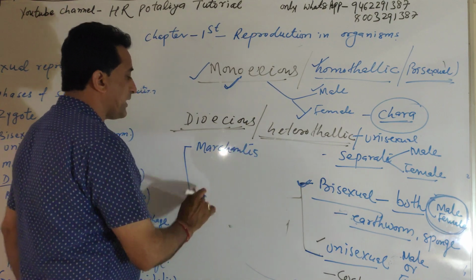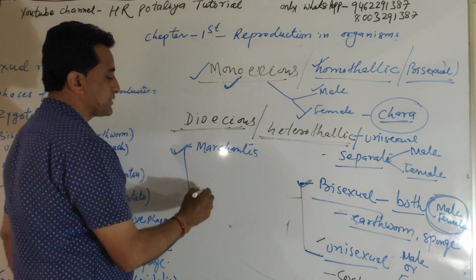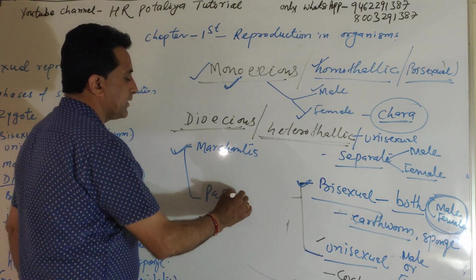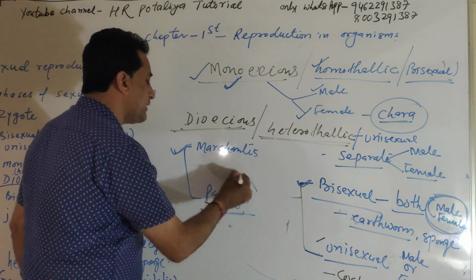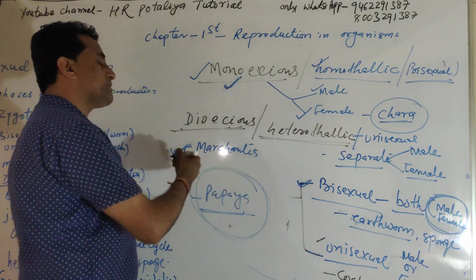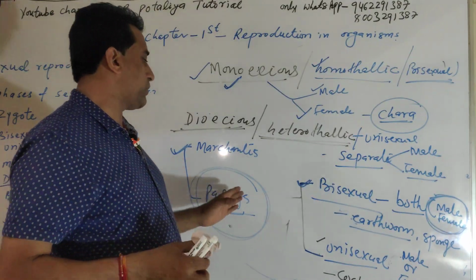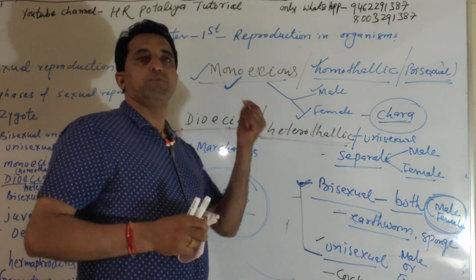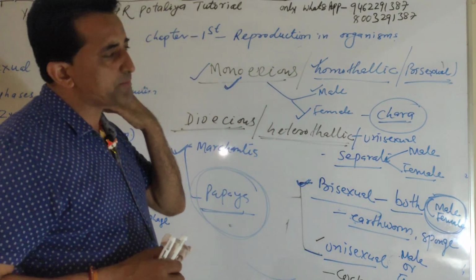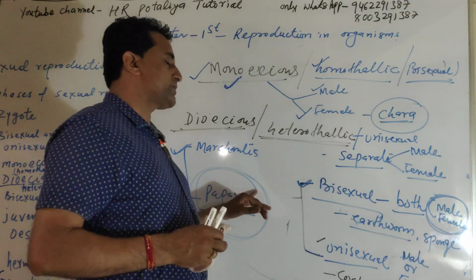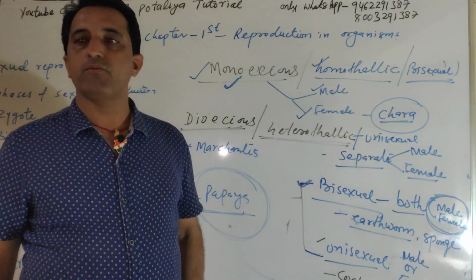And one more special example is papaya, which was definitely a question in a previous CBSE exam. A farmer grew only one papaya plant, but after some time observed that fruits were not formed. Why?